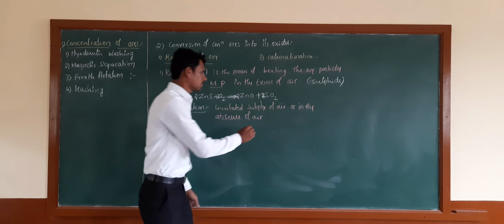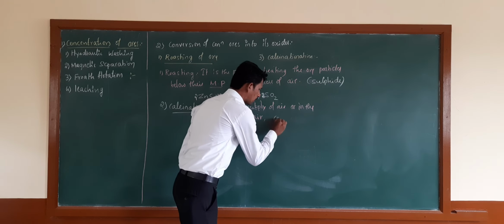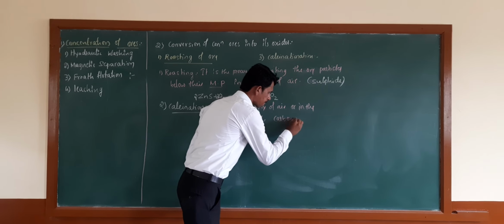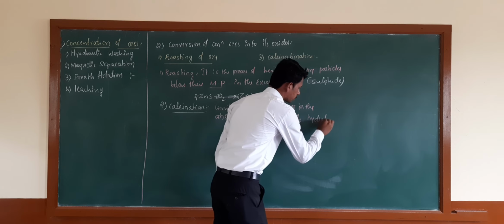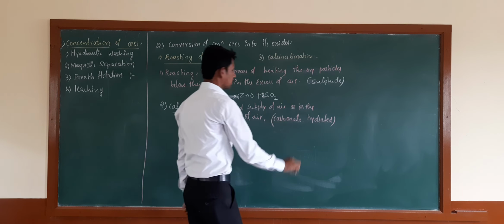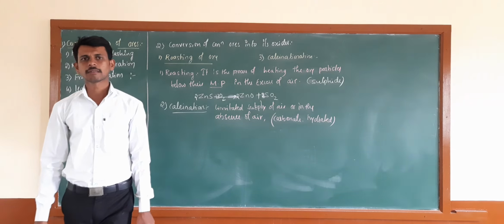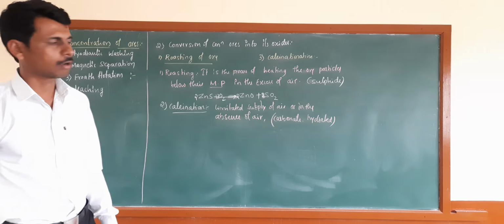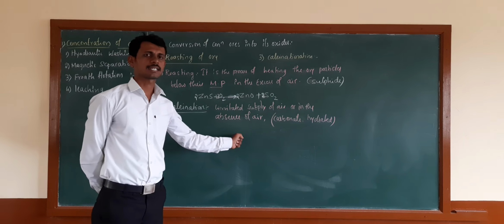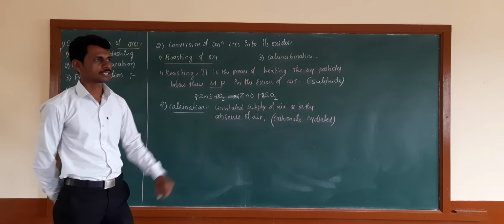By using this method, we can convert the carbonate or hydrated form of the ores. Suppose the metal is present in the carbonate form or hydrated form. That type of ore particles can be converted into the oxide form.